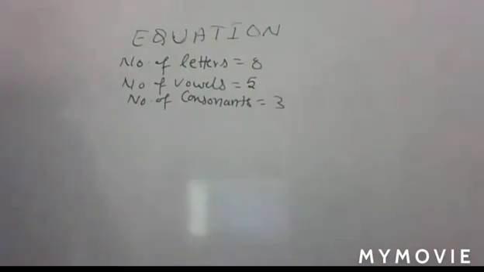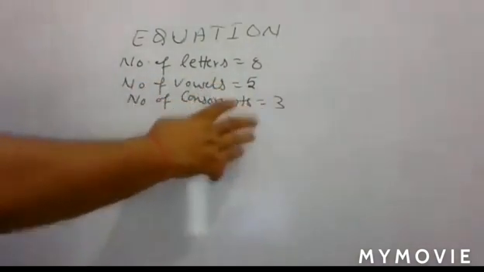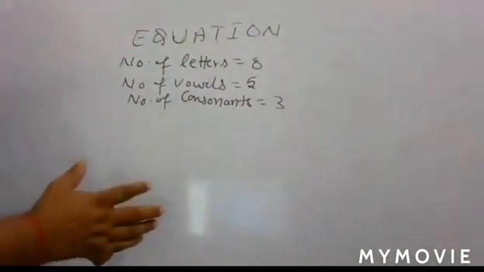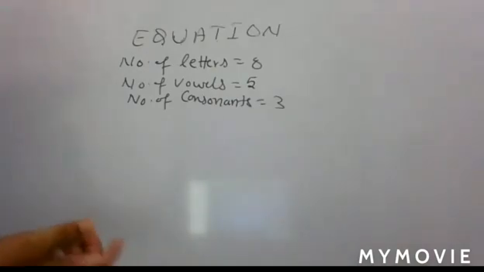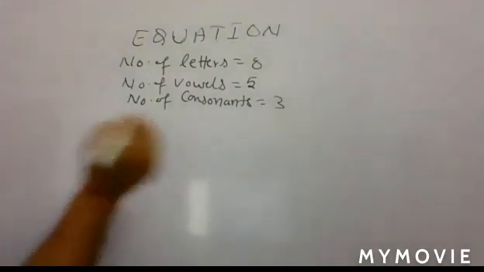But what is your question? Sorry, you have to take all the vowels and consonants. So here all the vowels can arrange themselves by factorial 5, all consonants by factorial 3, and vowels and consonants can be arranged by 2 ways. Means first you write consonant then vowel, or first you write vowel then consonant. Understand? So they can be arranged in 2 ways. Okay. So if you multiply all that, you will have your answer. So write in this way.